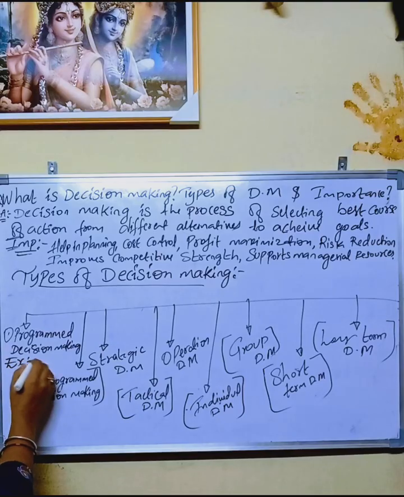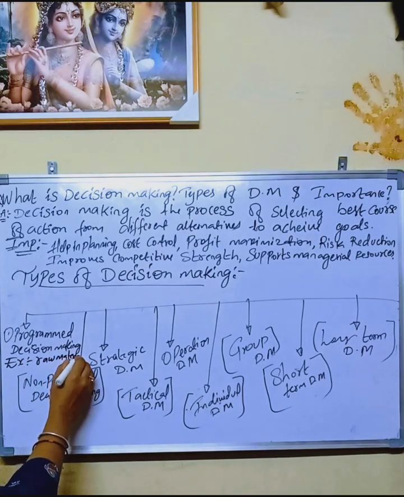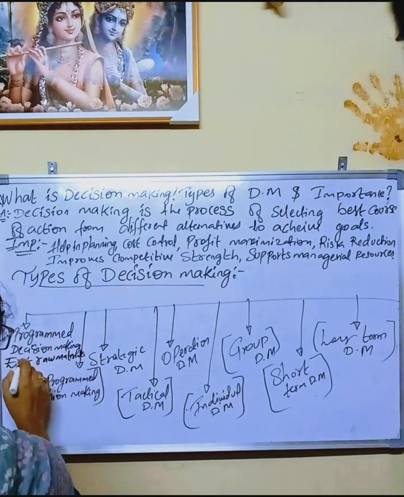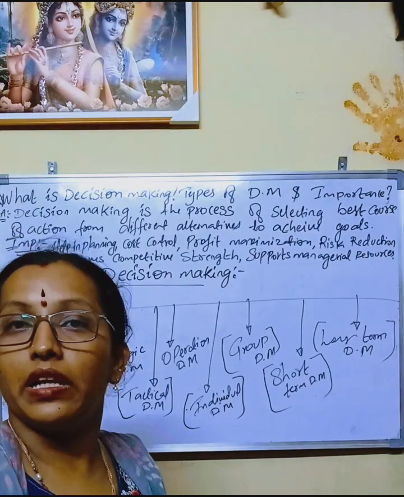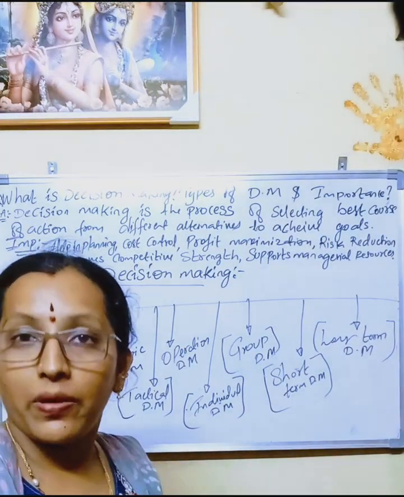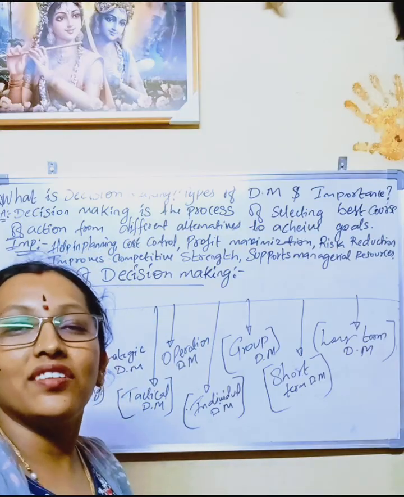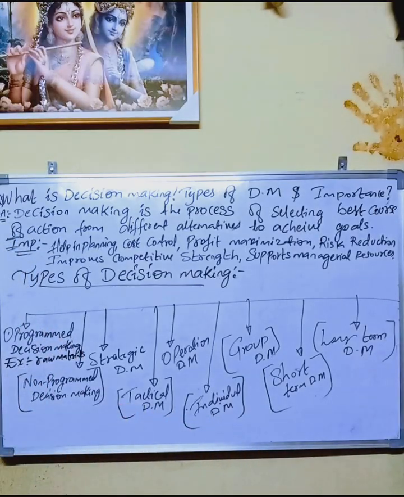I am writing raw materials here. So they frequently order the raw materials, right? In programmed decision making, the manufacturers will reorder the raw material from the suppliers. So this comes under programmed decision making.